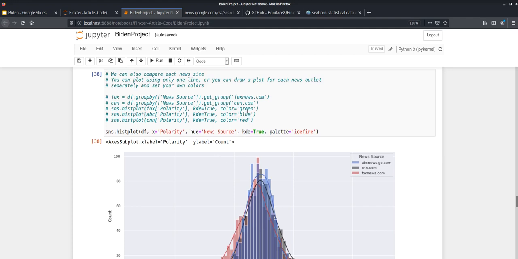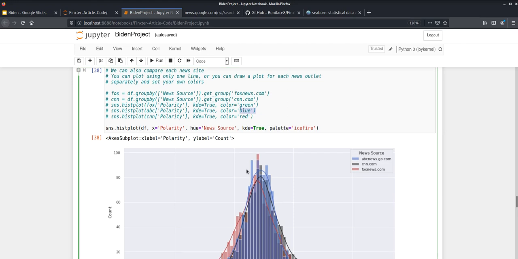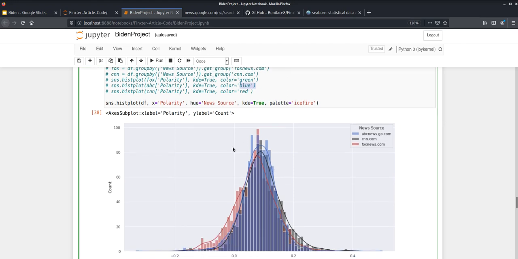So let's say you wanted to give these lines here a different color. You can do the same thing as we did for the ABC plots, get each group separately, and then you can do a separate plot here, set the color to whatever you wish, put all these plots in one cell, and then run the cell together, and you would get something similar to this. And in this case, I decided to use a different palette.